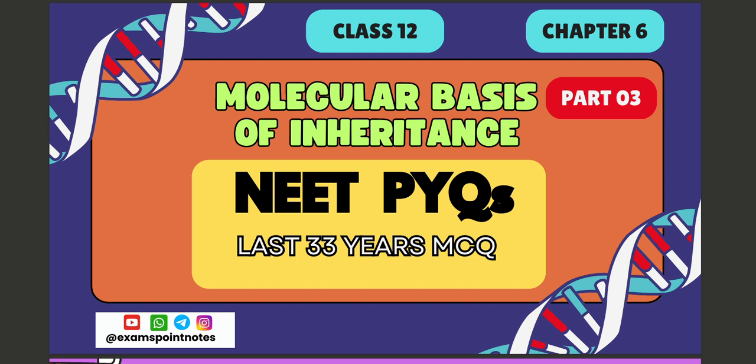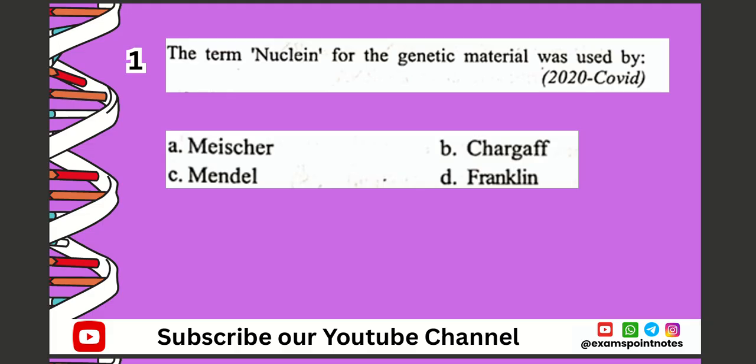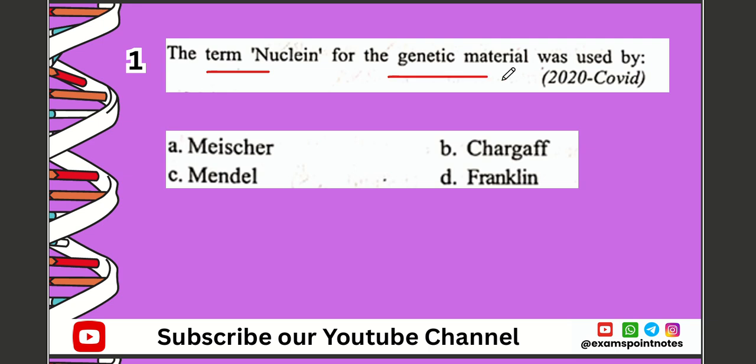Today we are going to cover part 3 of class 12 biology chapter 6, molecular basis of inheritance, NEET PYQs. Let's start. First question. The term nuclein for the genetic material was introduced by A. Miescher, B. Chargaff, C. Mendel, D. Franklin. The correct option is option number A, which is Miescher.